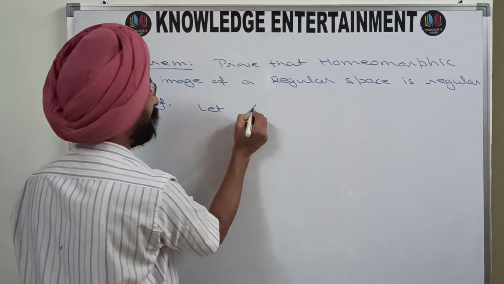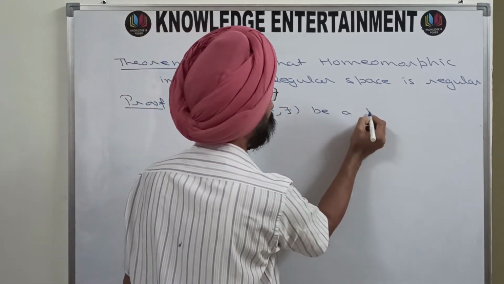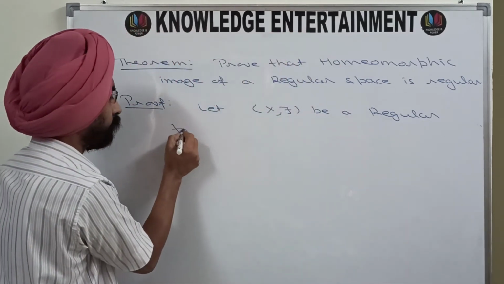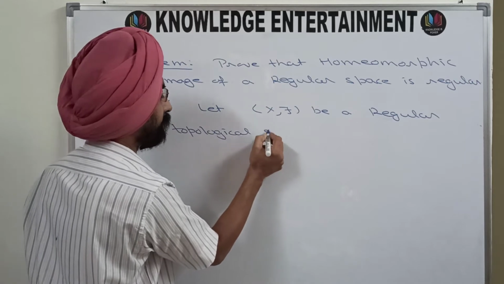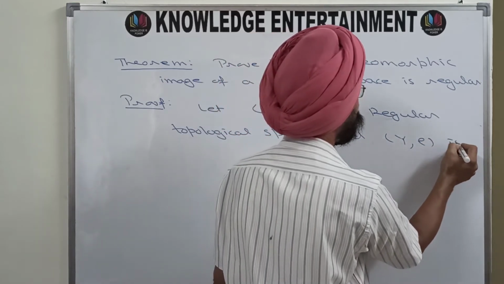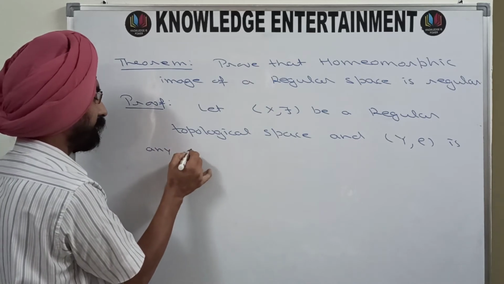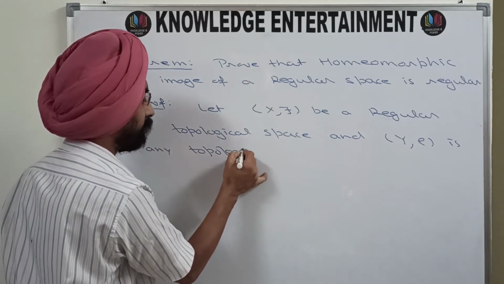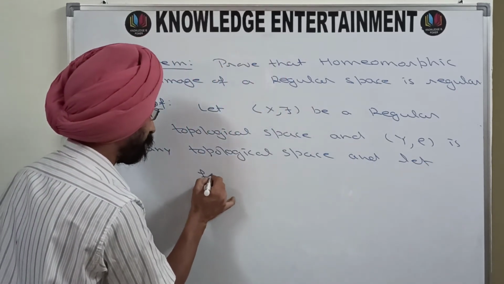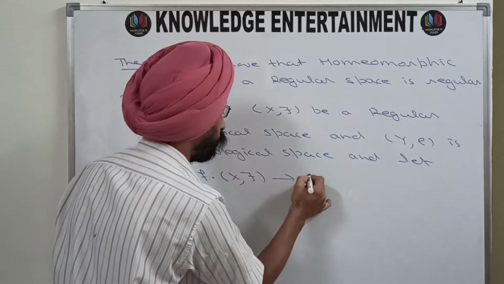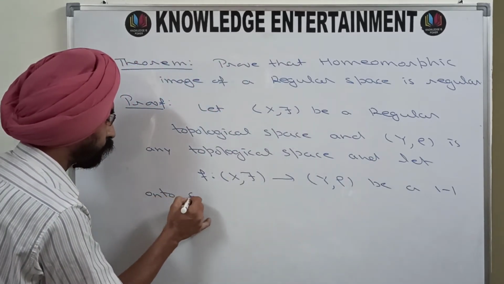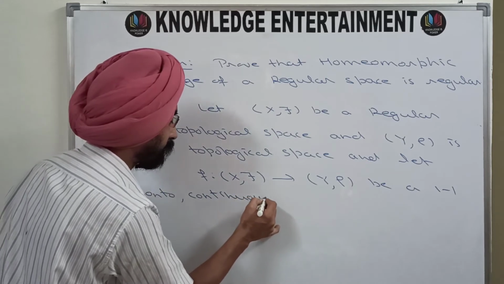Let (X, tau) be a regular topological space, and (Y, rho) be any topological space, and let f from (X, tau) to (Y, rho) be a one-one, onto, continuous, open map.